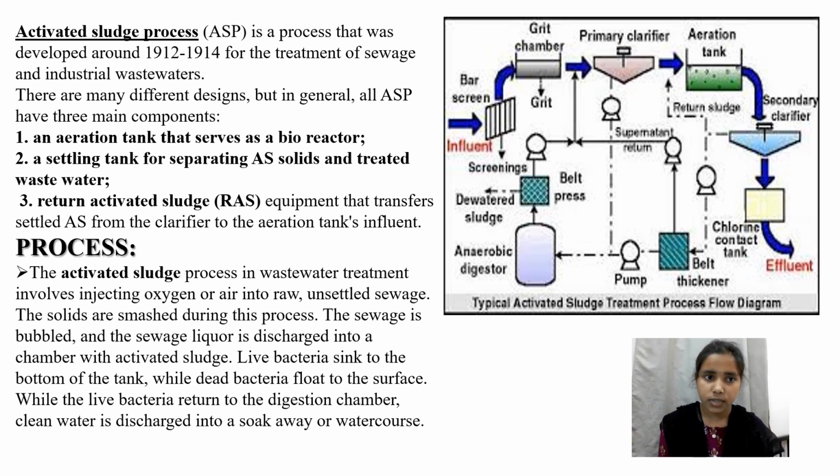Now coming to the activated sludge process, it mainly involves injecting oxygen or air into the raw unsettled sewage. The solids are smashed during this process. You can see the diagram. First, the influent enters the bar screens. Here the larger objects stay, and smaller objects, based on the bar screen holes, enter the grit chamber. This grit chamber is similar to the one I explained in primary wastewater treatment. Next it enters the primary clarifier.